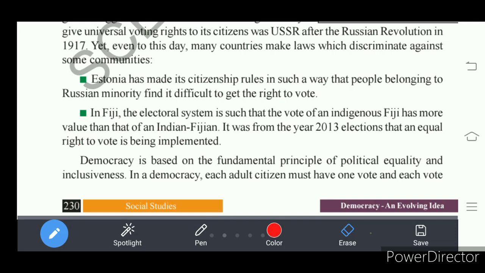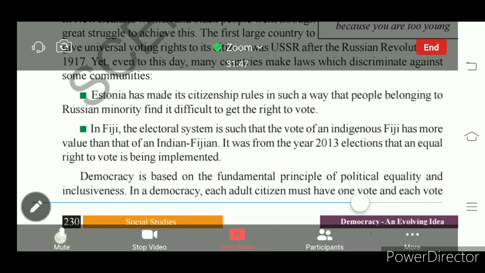So it was from the 2013 elections that an equal vote right is being implemented there. Up to 2013, in elections, whenever the people voted, the local people's vote value was greater than that of the non-local people who are living there. So who are non-local people? Indian Fijians.